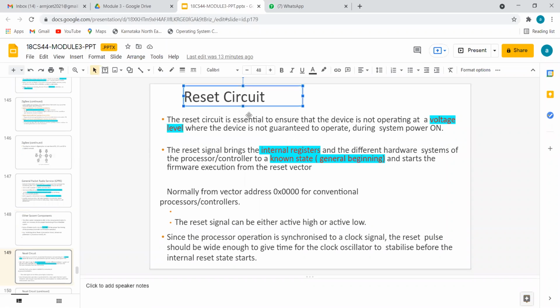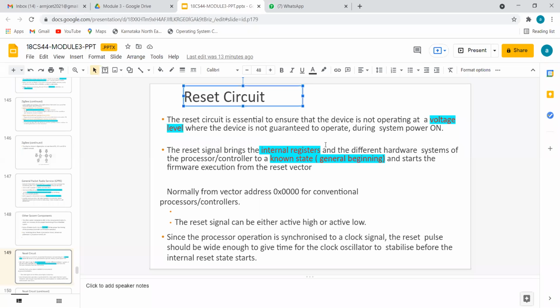What do we mean by reset circuit? The reset button we use in our mobile is itself a reset circuit. What do we mean by reset? It is reconfiguring our mobile or embedded system to the first point.